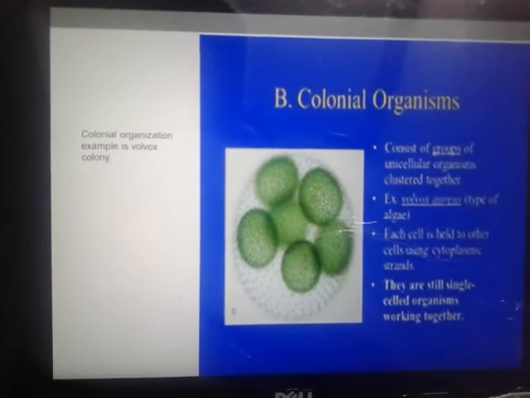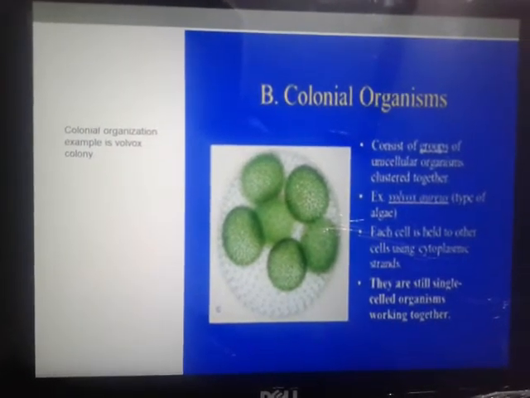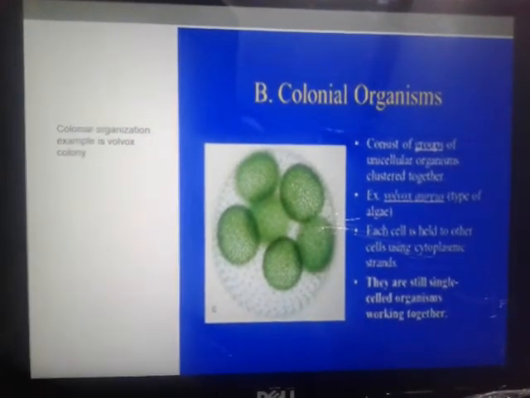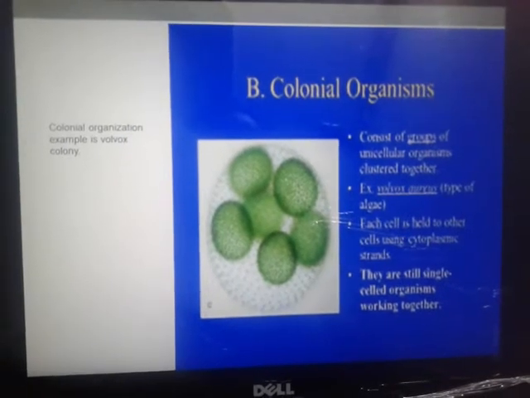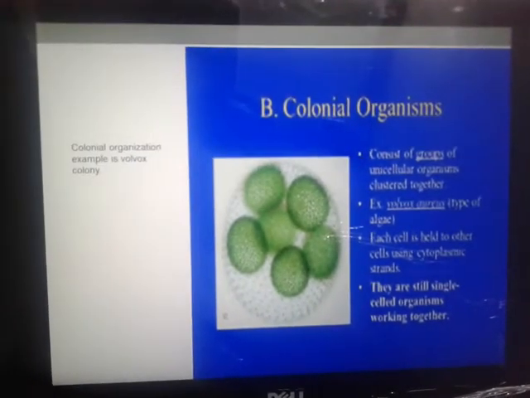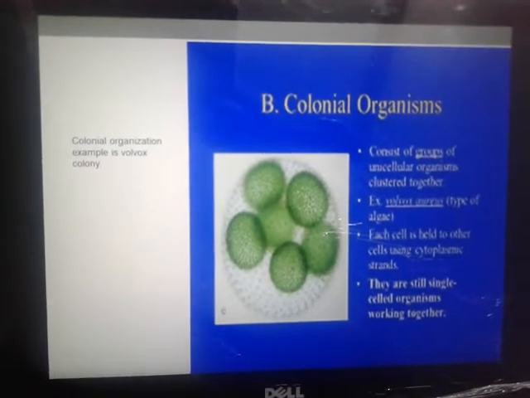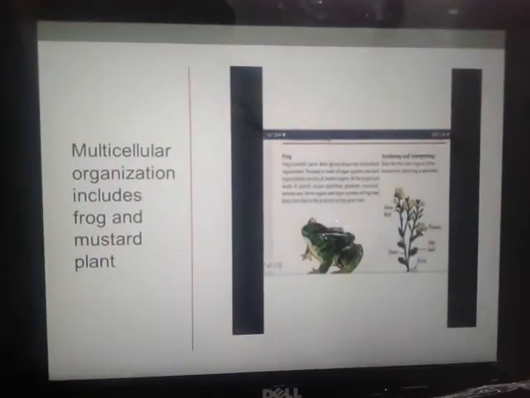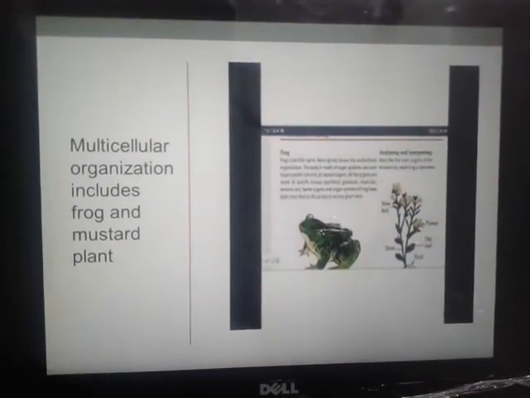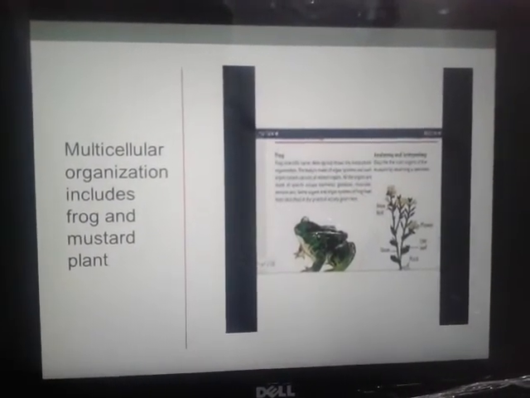Colonial organisms live in colonies, and they do not depend upon each other. An example of colonial organization is the Volvox colony. Multicellular organization includes frog and mustard plant.